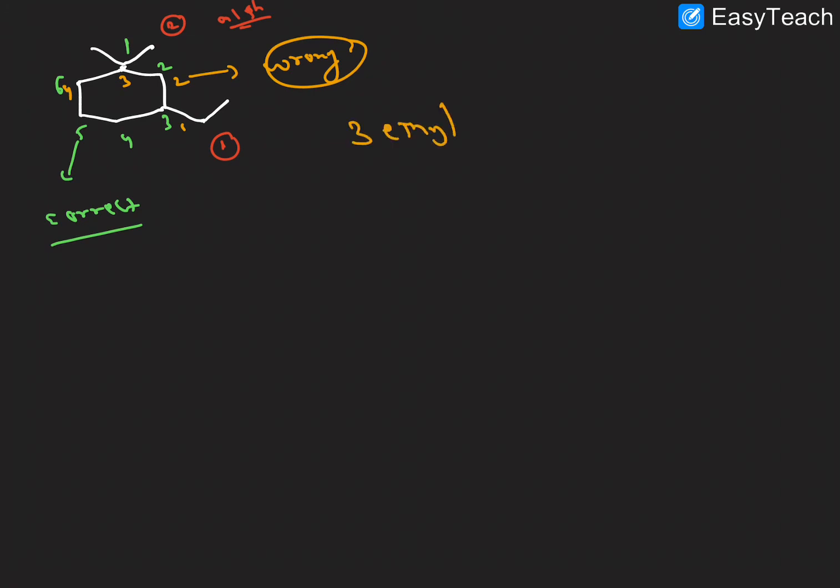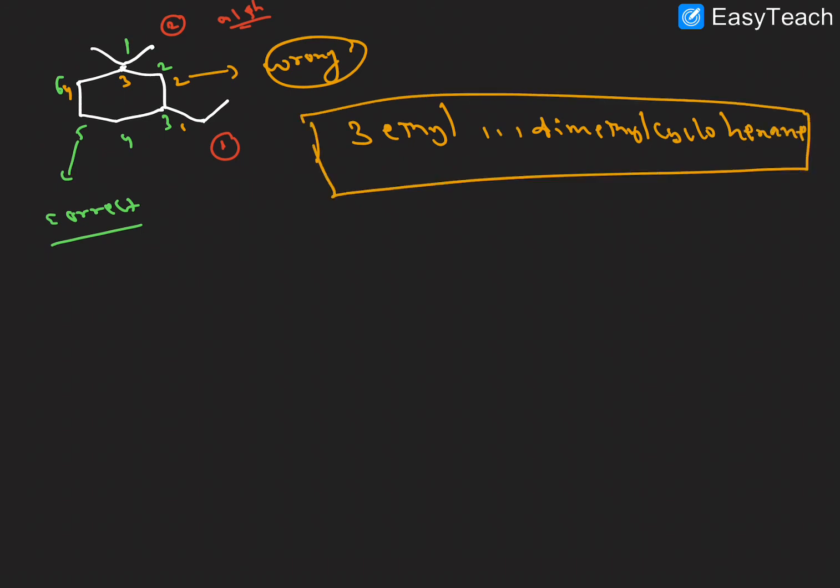Here 3 ethyl, 1,1 dimethyl, cyclohexane. This is the name of this compound. So this is related to some cyclic compounds. Still we have aromatic compounds. In the next session we will discuss previous year questions and a lot of examples. I will bring that in the next video.